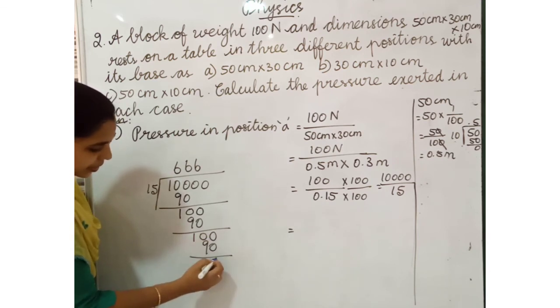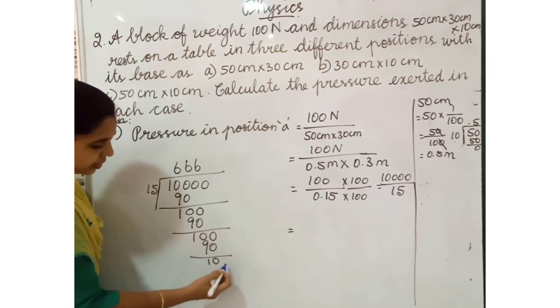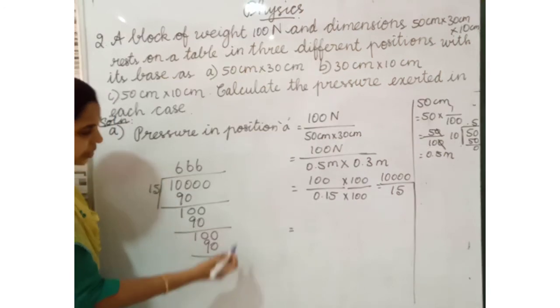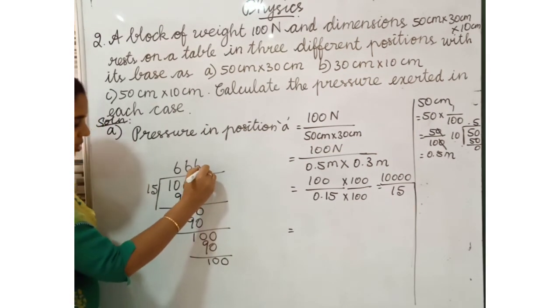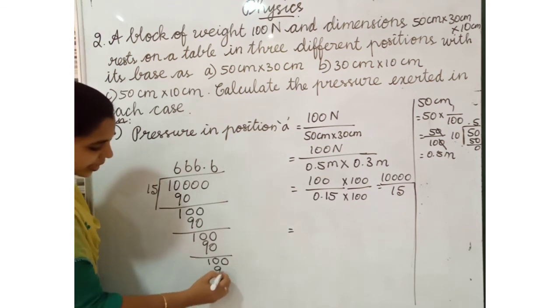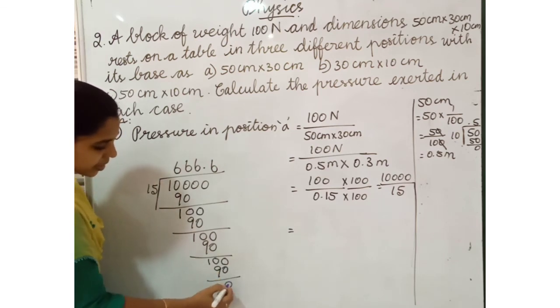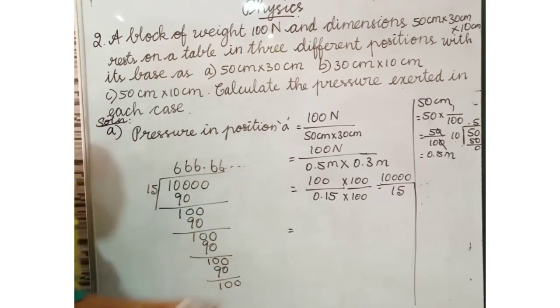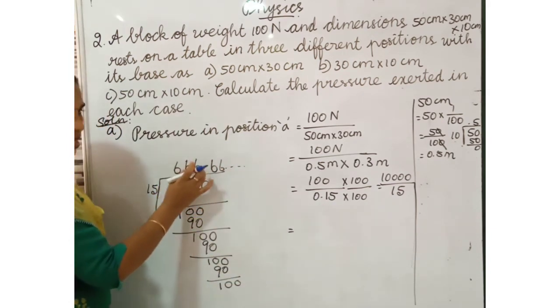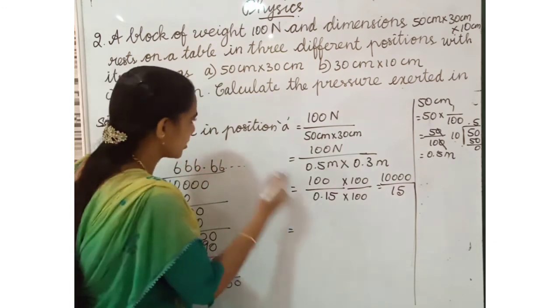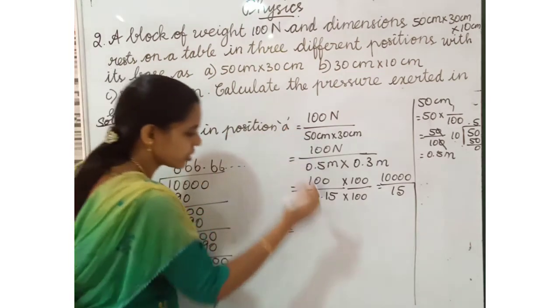Again subtract, and you will get like this. So the answer is 666.666 and so on. This is the pressure in position A.